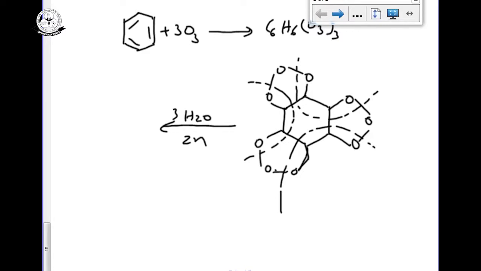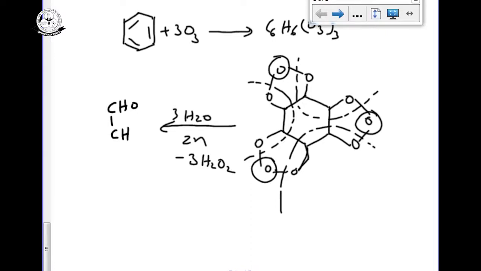Now, 3 moles of water I am taking. Here one oxygen extra, here one oxygen extra, here one oxygen extra. Totally we have to remove 3 moles of H2O. The remaining one is CHO and CHO. Like this we have to get 3 moles. Previously we saw the name of this one is glyoxal.